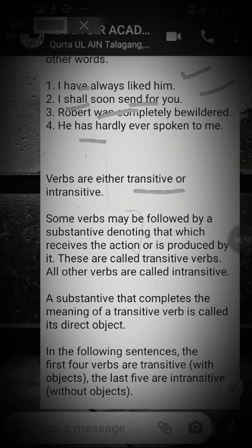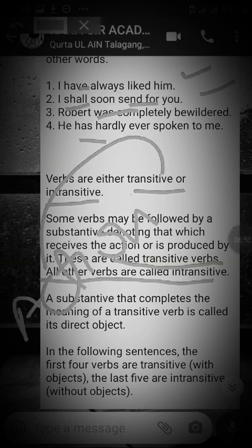Verbs are either transitive or intransitive. So what is transitive and what is intransitive, we'll see. Some verbs may be followed by a substantive denoting that which receives the action or is produced by it. These are called transitive verbs. When the action passes to the object from a subject, it passes on to the object as well. This will be known as a transitive verb. So let's see one by one. Here is the action and it is passing on to the object. It will be known as transitive.